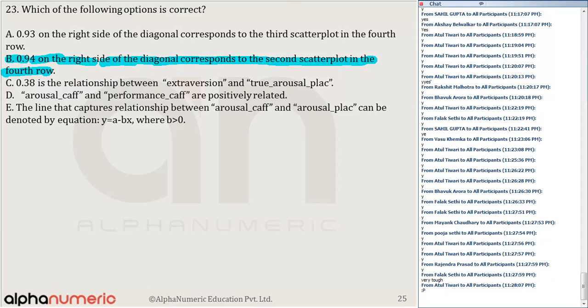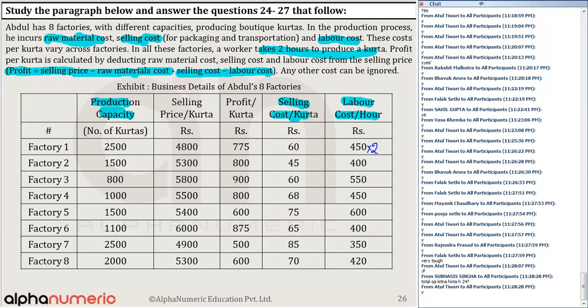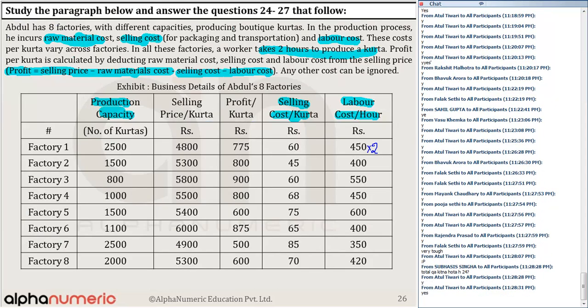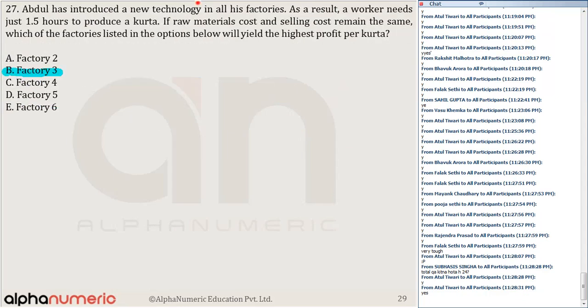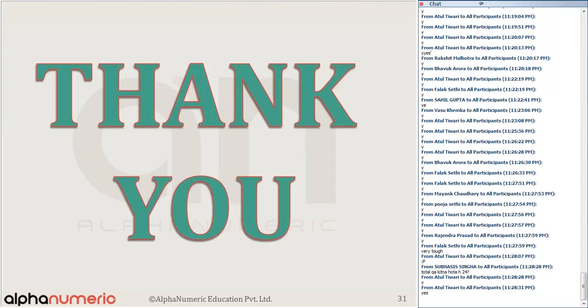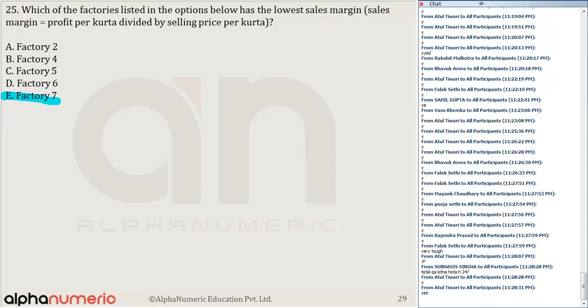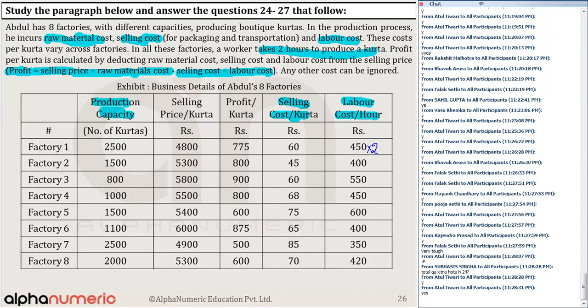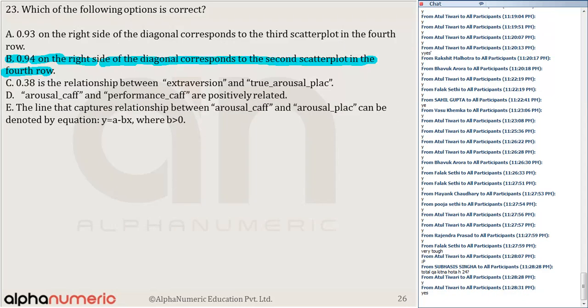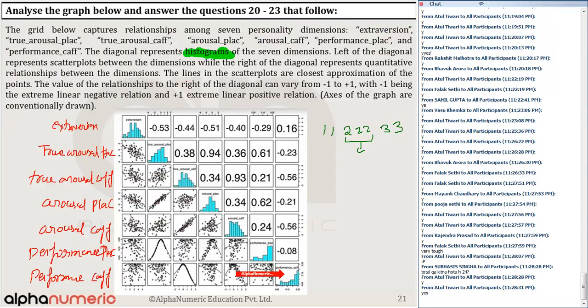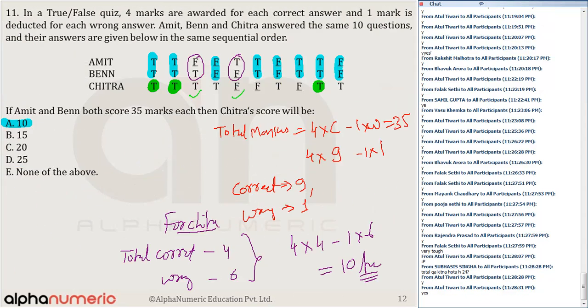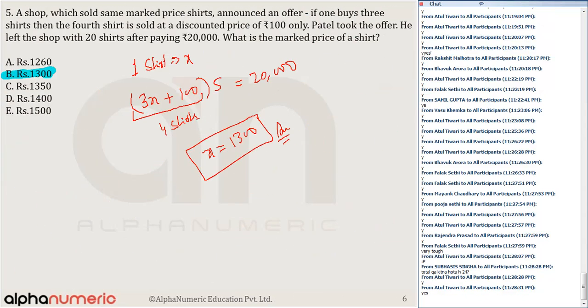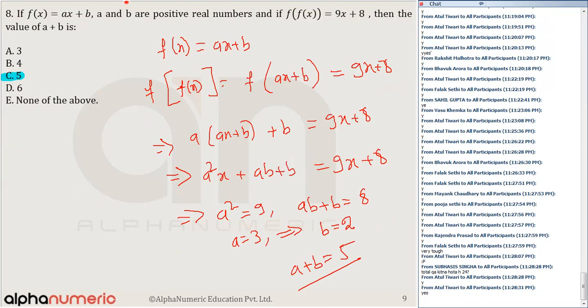Is that clear to all of you? Try this last set, it will be done. This one is easy, there is only calculation. I told you that, so try it. Now it will take around 15 minutes, but in 15 minutes I think you will be able to get the answers. The other thing here, if you look at the cutoff of this paper like last year, I told you also last time.